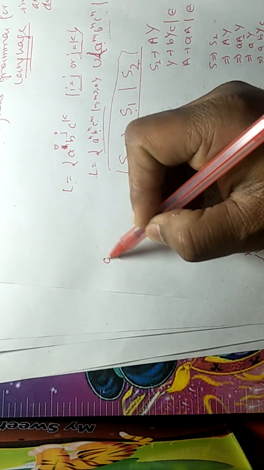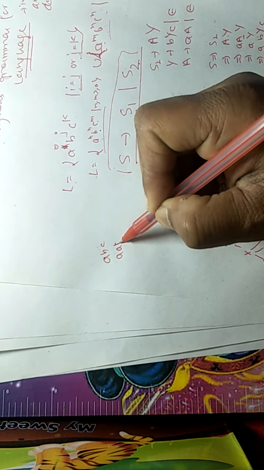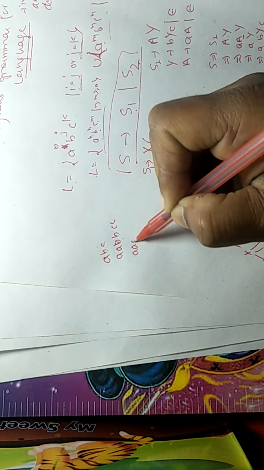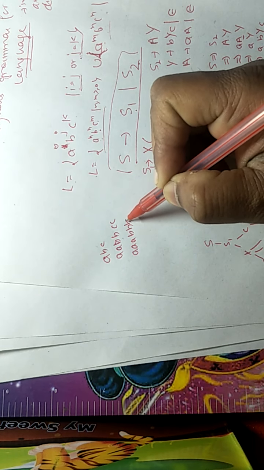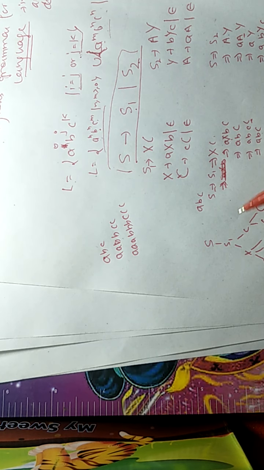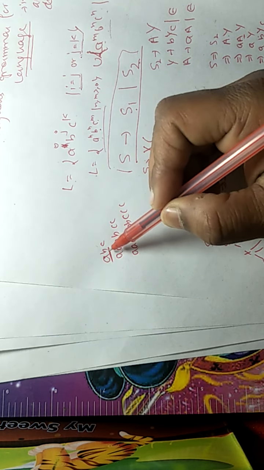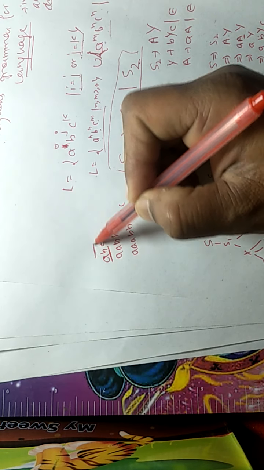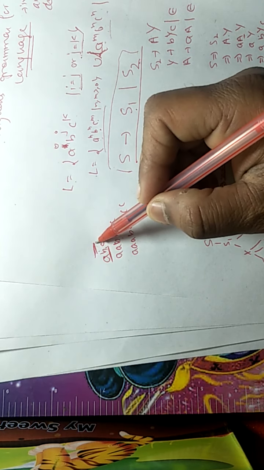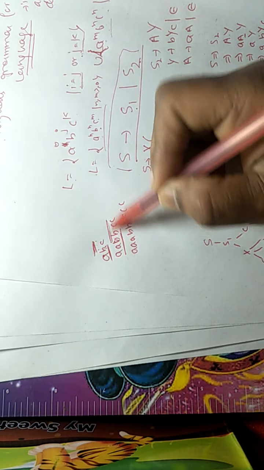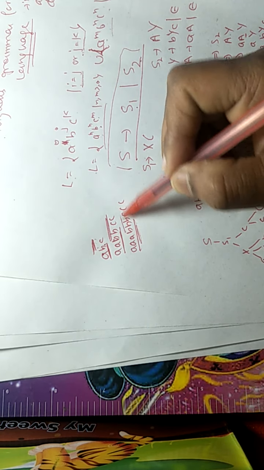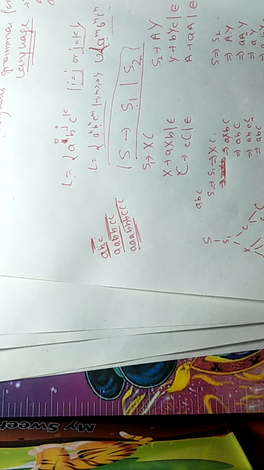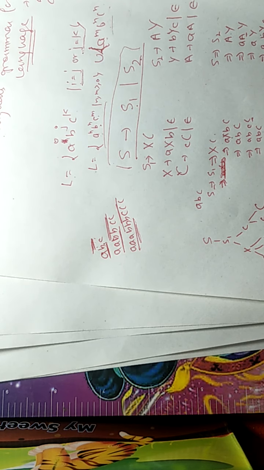And you will observe that all strings like that can be derived using S1 or can be derived using S2 also, because the count of a is equal to the count of b here, and the count of b is also equal to the count of c. That is, i equals j or j equals k. So it can be derived using S1 also, using S2 also, and the language is inherently ambiguous, because there is no way to write an unambiguous grammar for it.